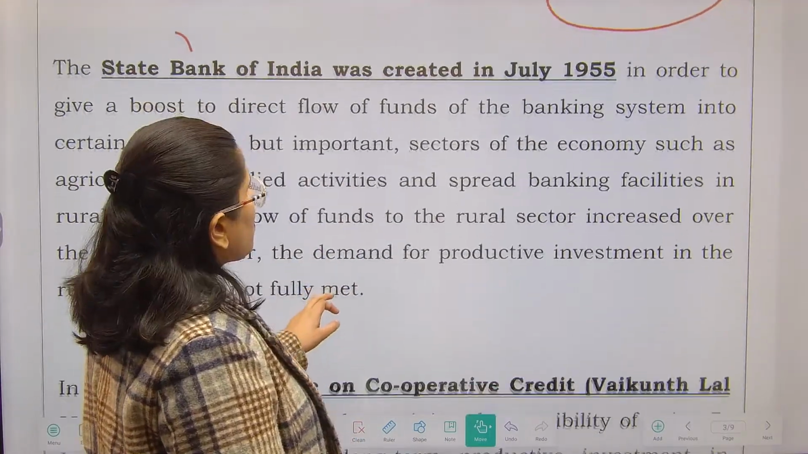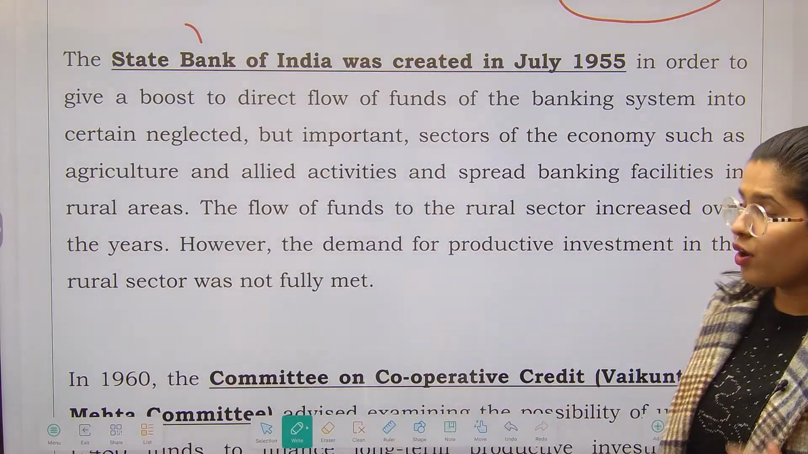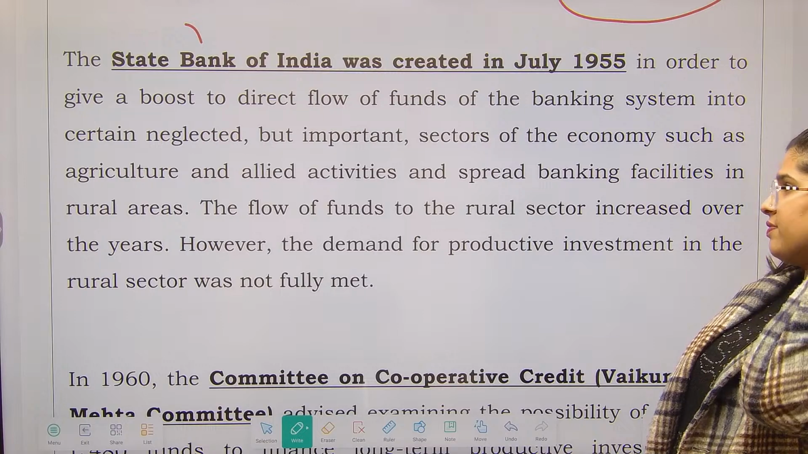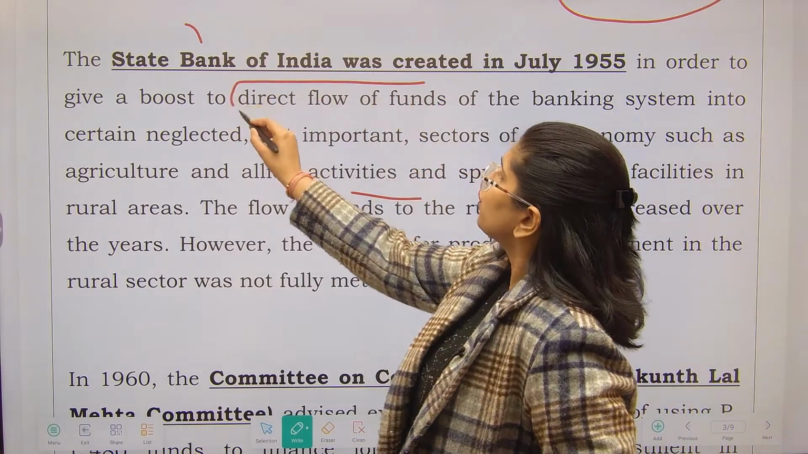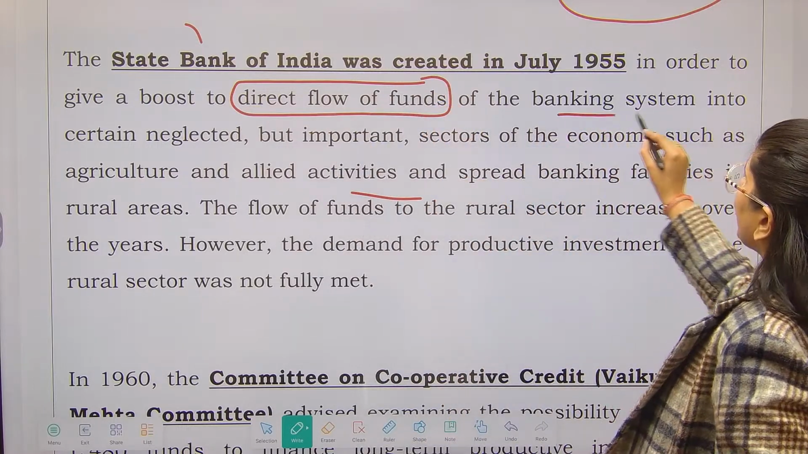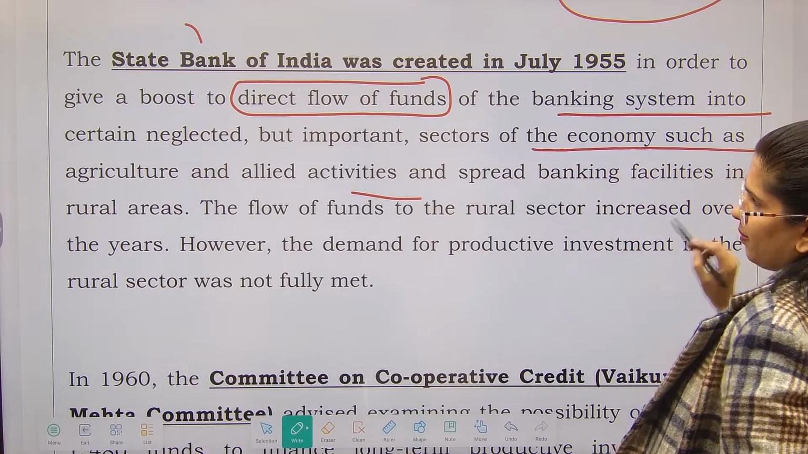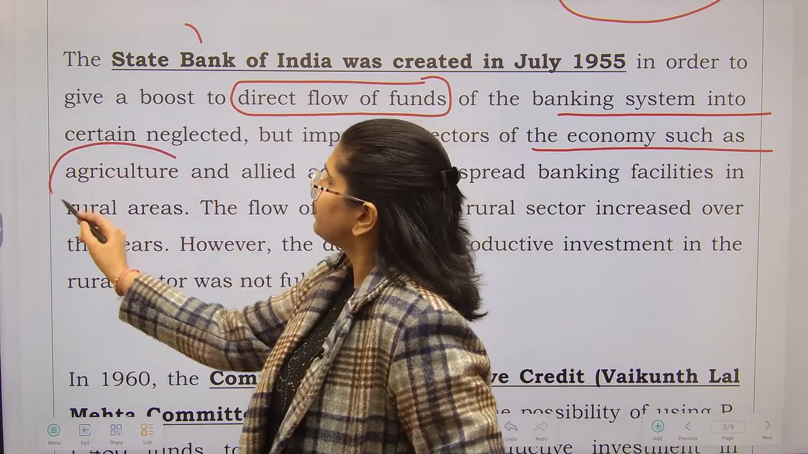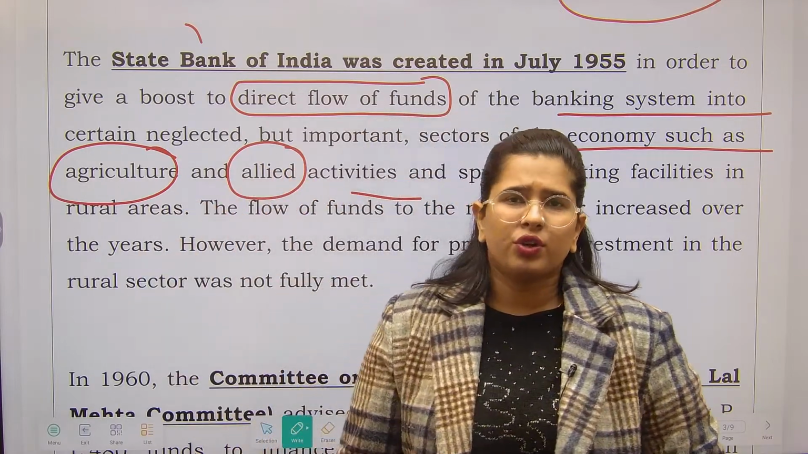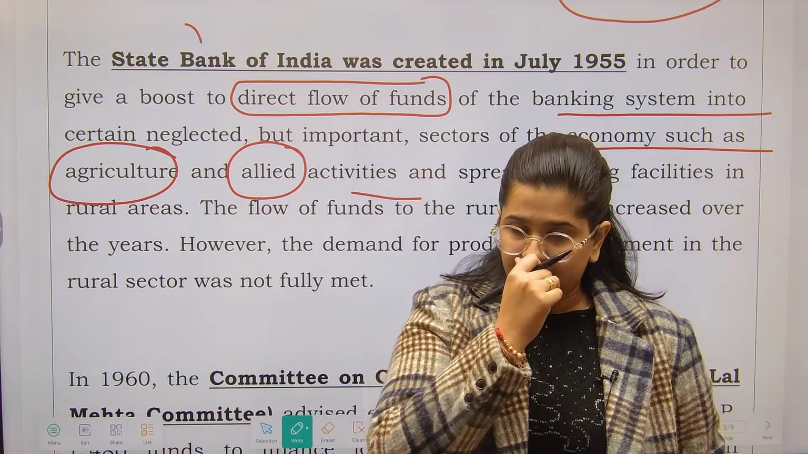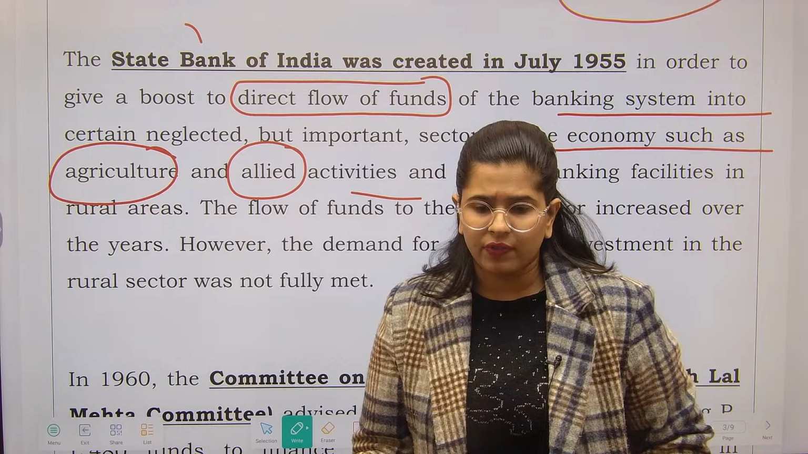Now next, State Bank of India. So State Bank of India was created in July 1955. Why was it created? So that we can give a boost to the direct flow of funds of the banking system into certain neglected but important sectors of the economy. For example, agriculture, right? Allied activities, एनिमल हस्बेंड्री हो गया आपका, पोल्ट्री हो गया आपका, सिल्क वॉर्म से रिलेटेड हो गया, राइट? अपार्ट फ्रॉम दैट बी कीपिंग इज देयर. सो देयर आर सो मेनी अलाइड एक्टिविटीज along with the agriculture.